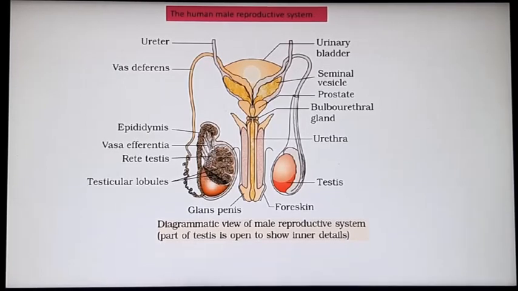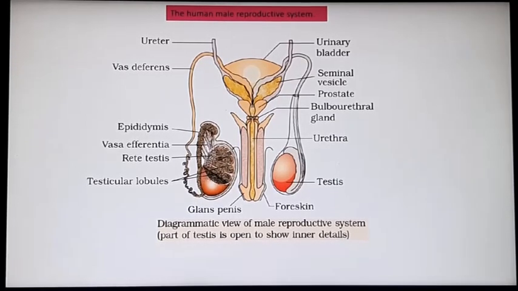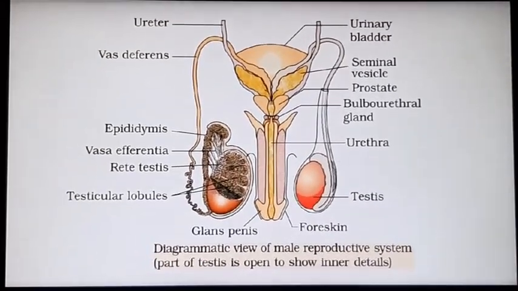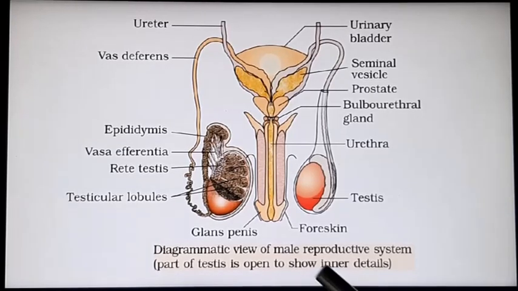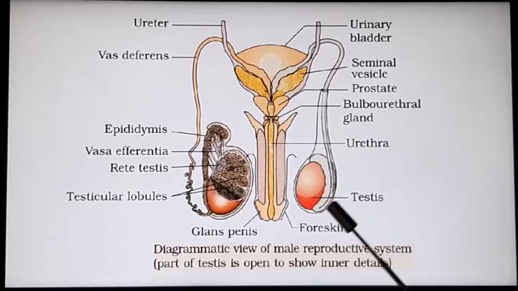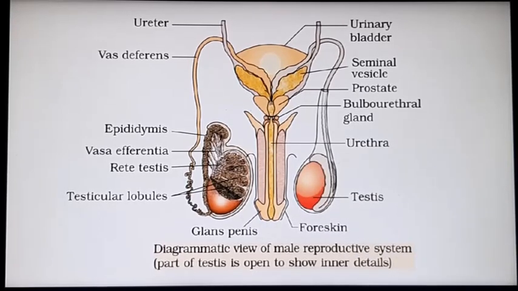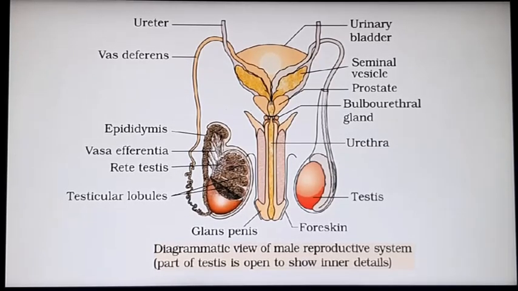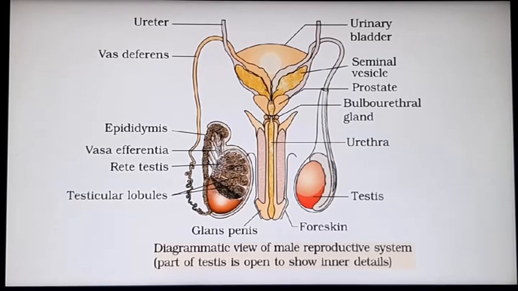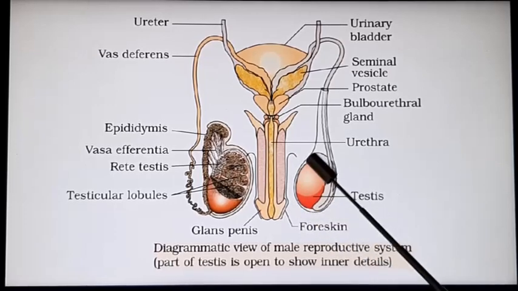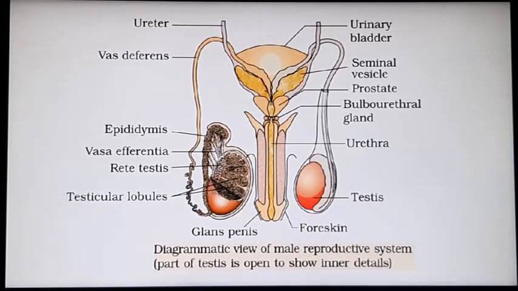Little more in detail and clearly, let us discuss the male reproductive system. The primary sex organ is a pair of testes, which is located outside the abdominal cavity and is protected by a sac-like structure called scrotum, the scrotal sac. Inside that, the testis is protected.